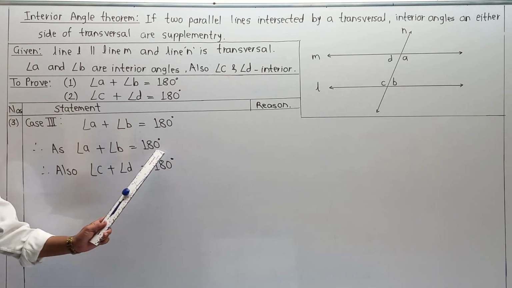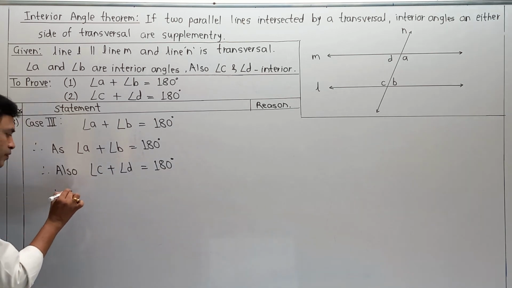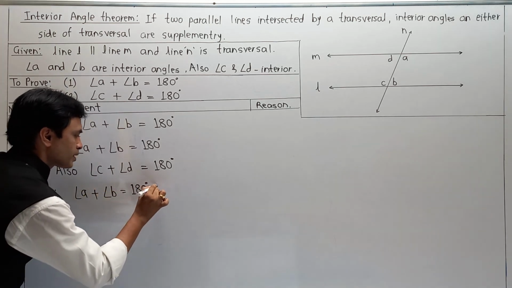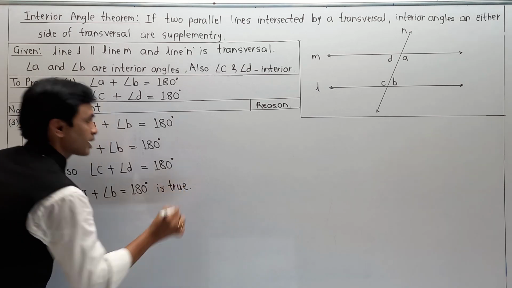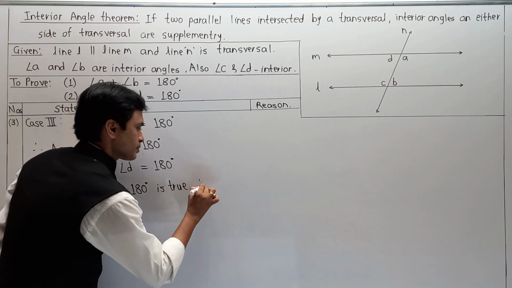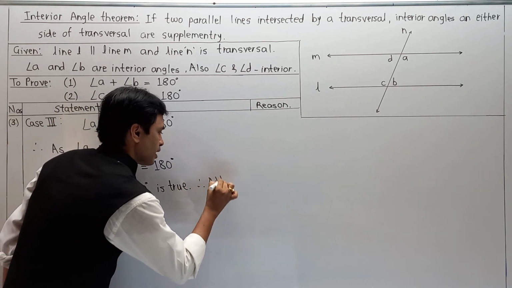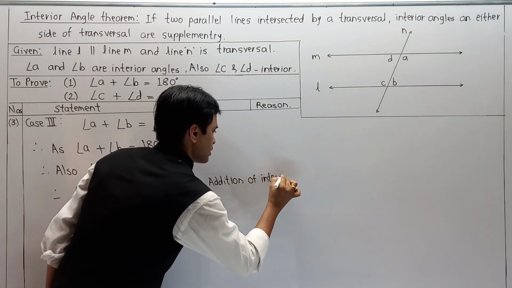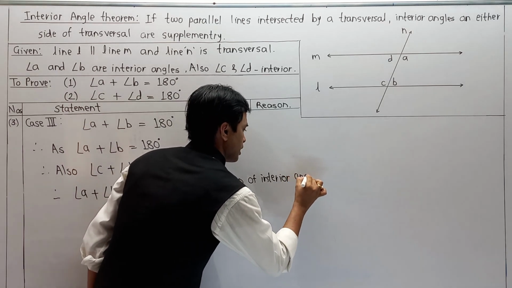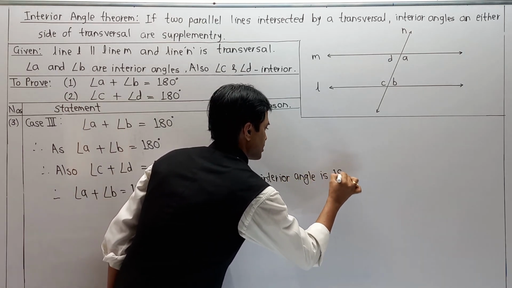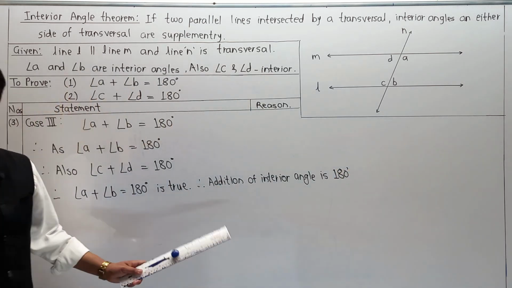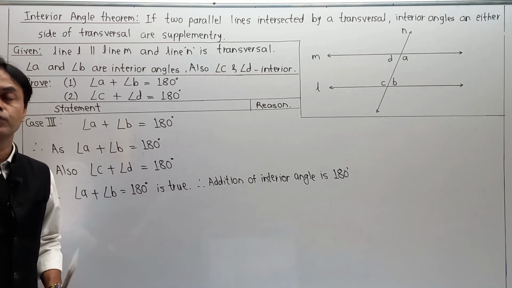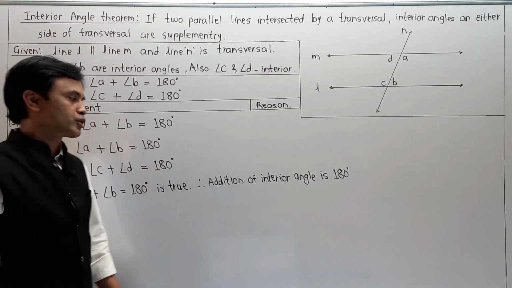Naturally, angle A plus angle B is equal to 180 degrees is true. Or you can say that the addition of interior angles is 180 degrees. Means it is only true when the lines are parallel. And in this case, we are not proving it directly, but indirectly. So this proof is also called an indirect proof.